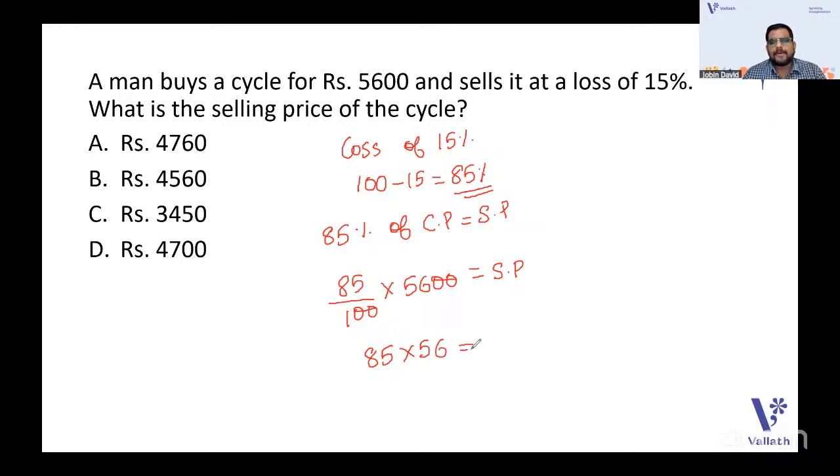Okay. How did you get this 85%? Because I told you as it is a loss of 15, you just subtract 100 minus 15. That's a loss. From the total amount, 15% is reduced. If it was a profit of 15%, 100 plus 15. So every time the formula goes with dash percentage of CP is equal to SP. So whenever CP is given, you can find SP. Whenever SP is given, you can find CP. Okay, it's very simple. So SP, you will get it as